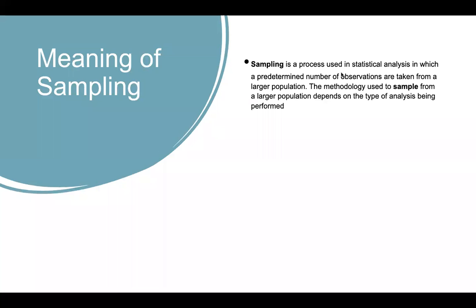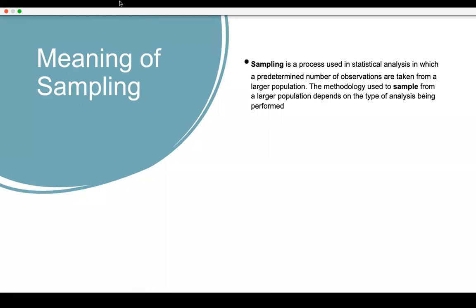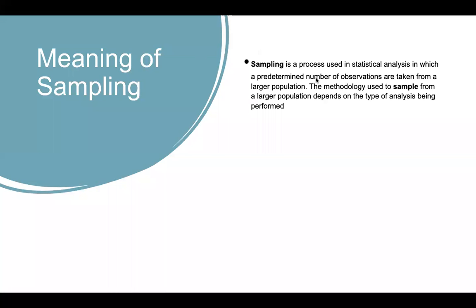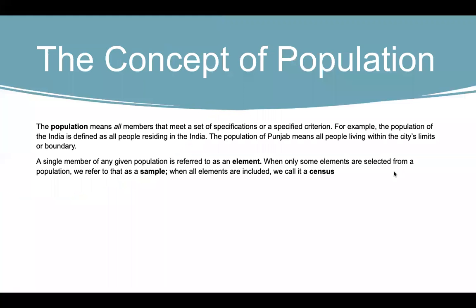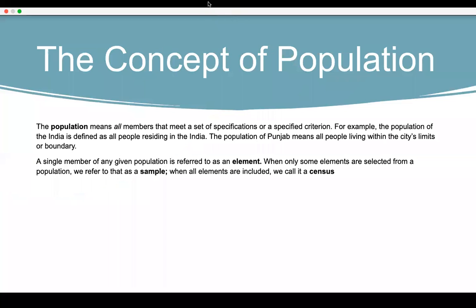So sampling is a process in statistical analysis in which a predetermined number of observations are taken from a larger population. The methodology used to sample from this larger population depends on the type of analysis being performed. As I told you, we take a predetermined number of observations from a larger population. And the concept of population also I told you, where all members meet a specified criteria.